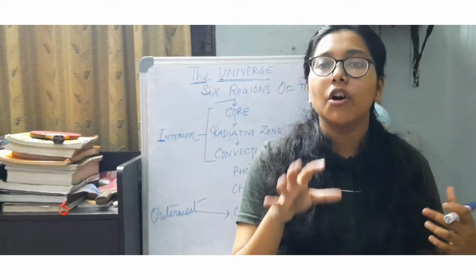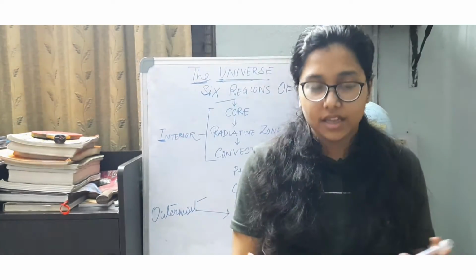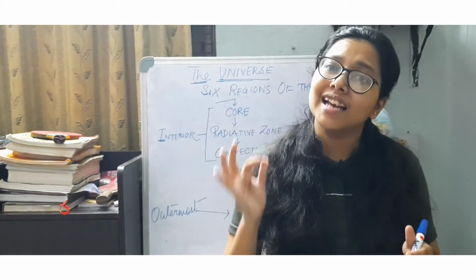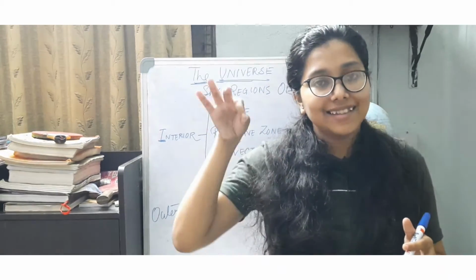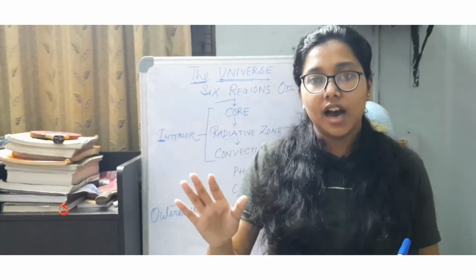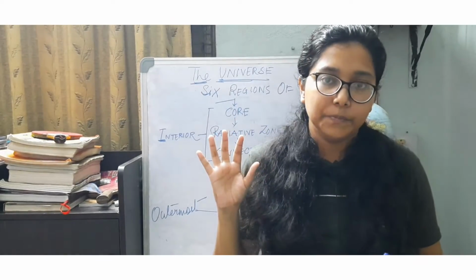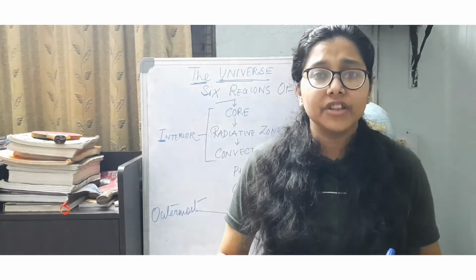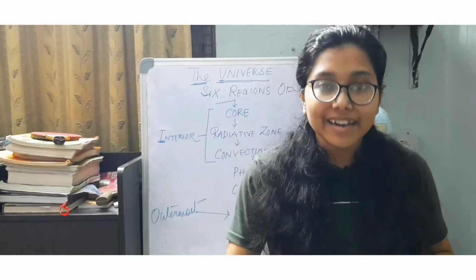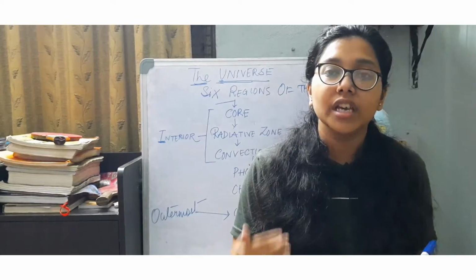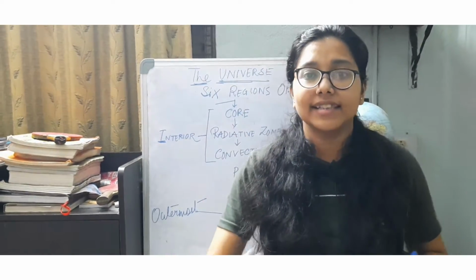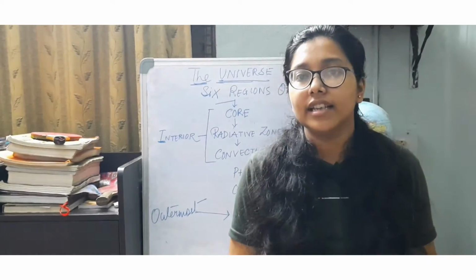Now the most important reason is the distance. That's the ultimate answer. The sun is at the center of the solar system, and it is the closest star for people living on Earth. So being a part of the solar system, the sun, which is so much closer to us, appears bigger in size as compared to the other stars, though the other stars may actually be bigger in size than the sun. The only factor is the distance.